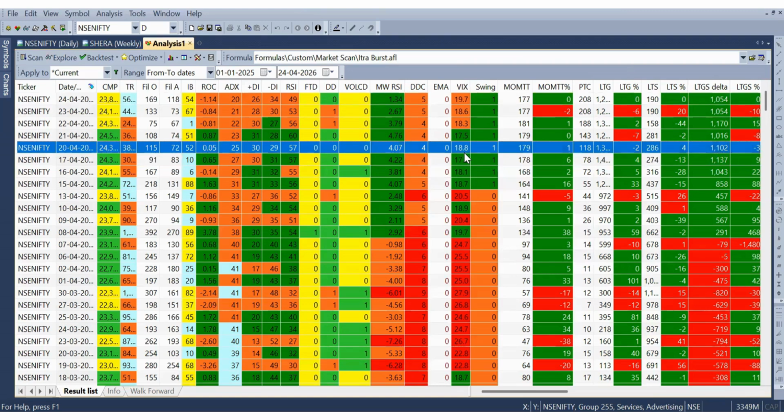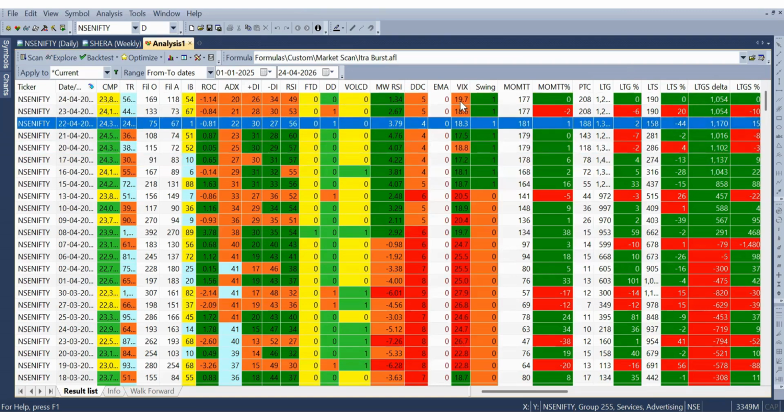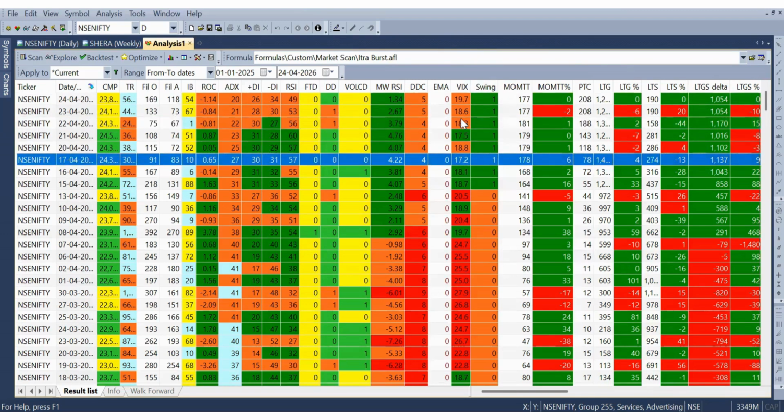That's a bad scenario. So this is one of the worst things right now amongst all the indicators, that India VIX is not cooling down. Actually, it's hanging around 20. That's bad. We would not want the VIX to cross above 20 and go towards 25. That would be a very bad volatile scenario for the market, especially on the downside.